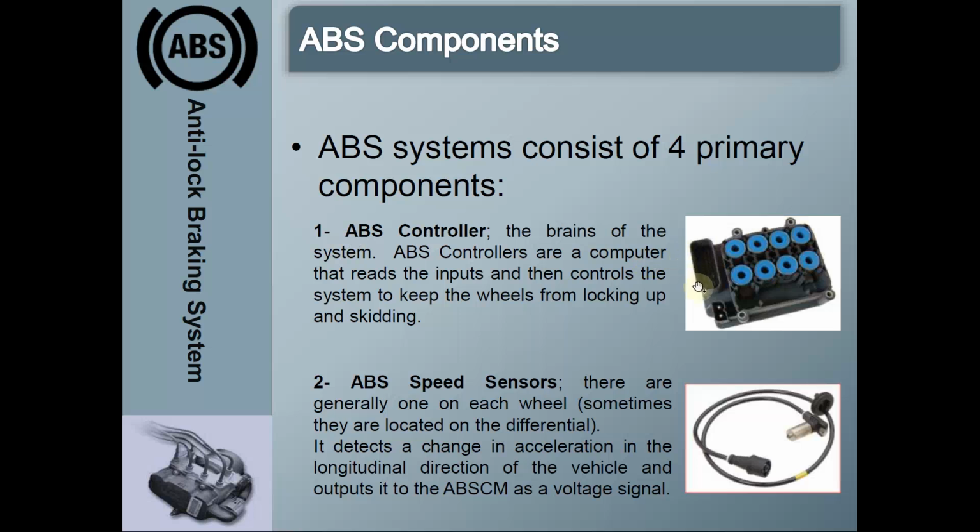It reads the input and controls the system accordingly. The input here is the wheel speed. We have wheel speed sensors mounted at each of the four wheels. These sensors sense each wheel's speed and give that information